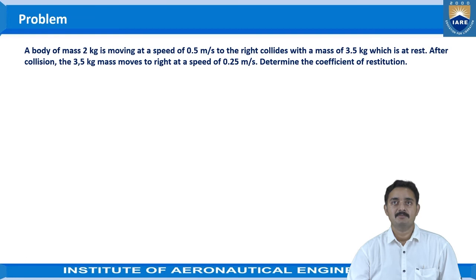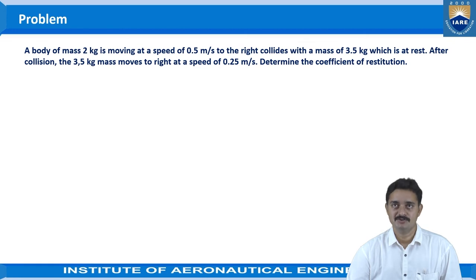Let us do another problem. The problem given is: a body of mass 2 kg is moving at a speed of 0.5 meters per second to the right, and collides with a mass of 3.5 kg which is at rest. After collision, the 3.5 kg mass moves to the right at a speed of 0.25 meters per second. Determine the coefficient of restitution.